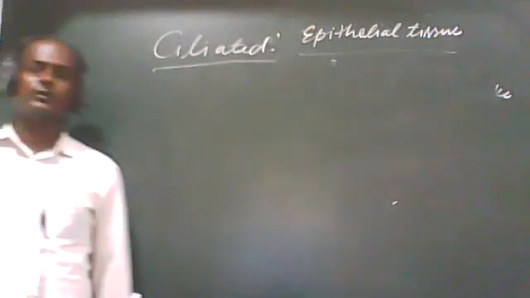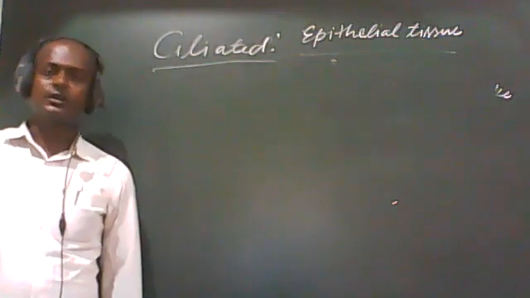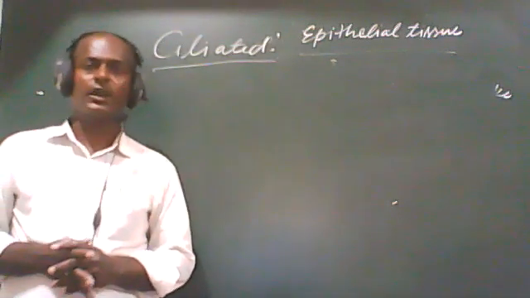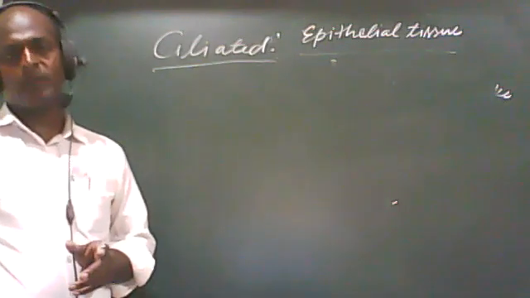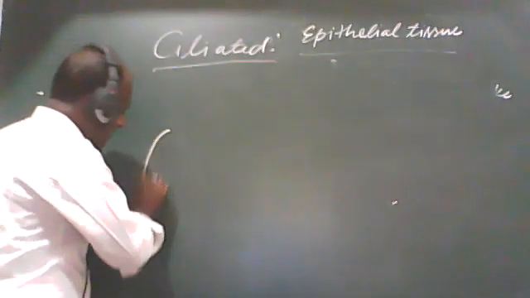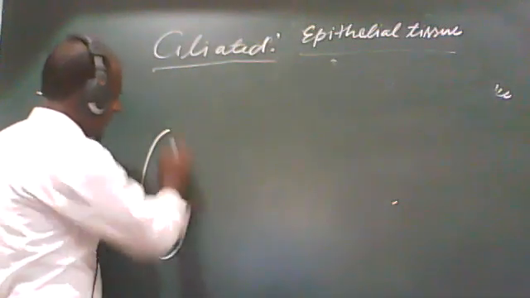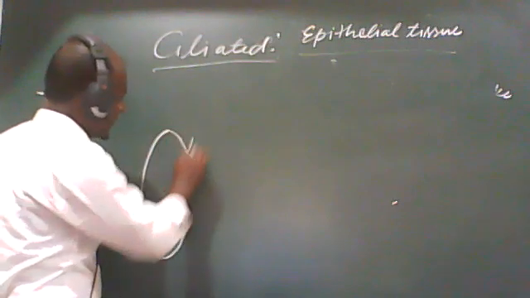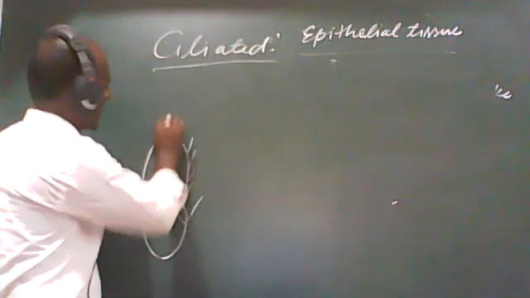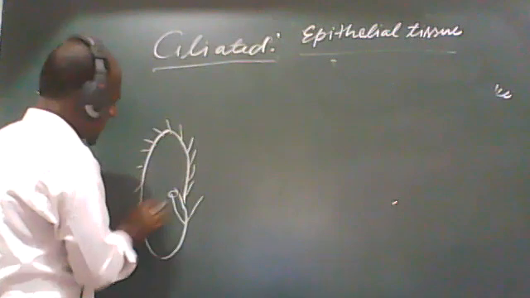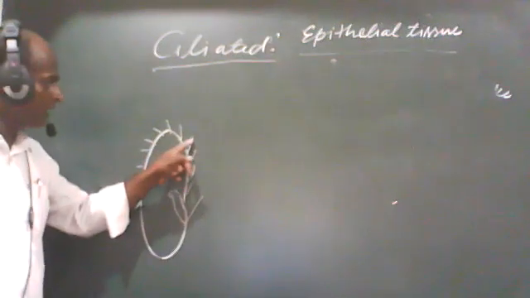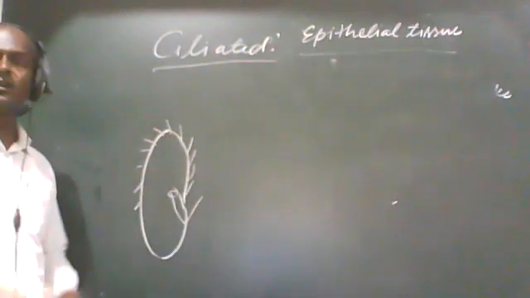Students, as the name suggests, ciliated means it has cilia-like structures. You are all familiar with cilia. If you have studied paramecium, then you have studied that on the body of paramecium small hair-like structures are present. These hair-like structures present on the body of paramecium are called cilia. These hair-like structures are also present in the internal part of our body.